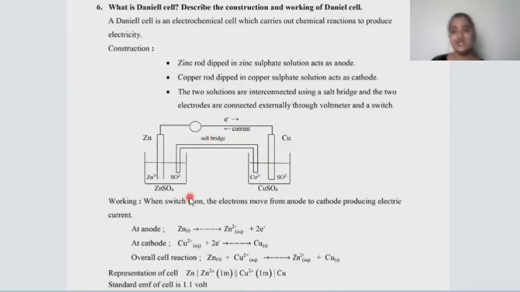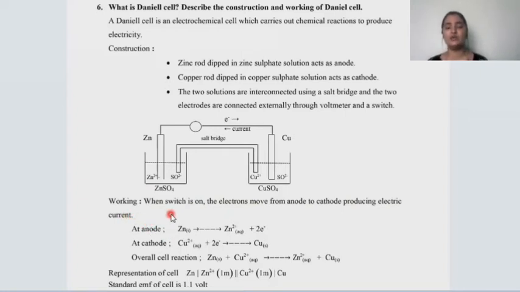And what is the process? How will the process take place here? If you consider the working of the Daniell cell, when the switch is in the off position, nothing is going to happen in the cell. But when the switch is in the on position, the electron movement will take place from anode to cathode in order to produce the electric current.